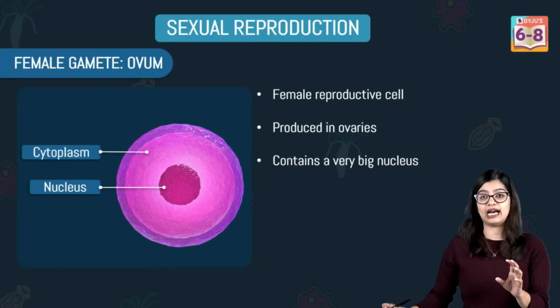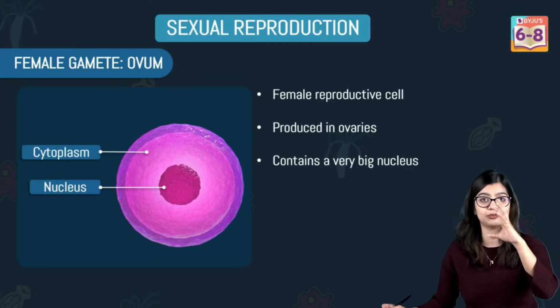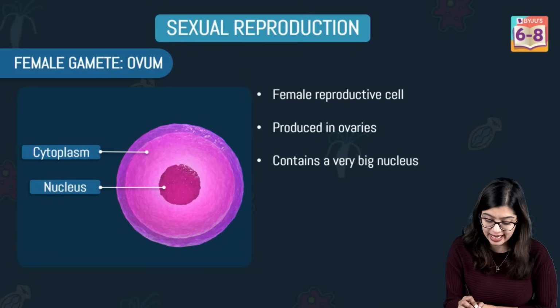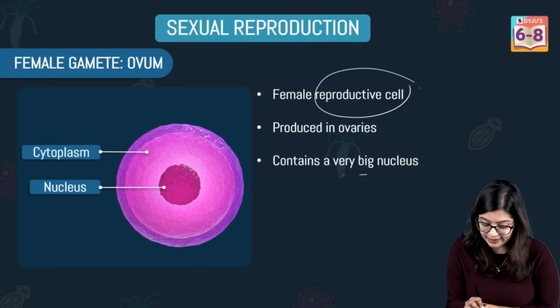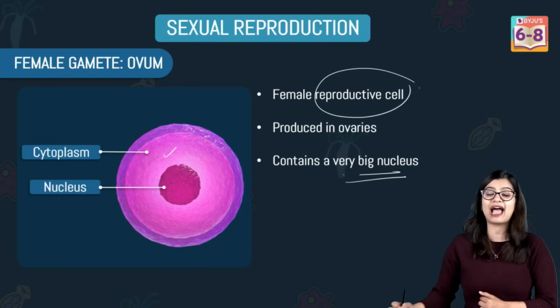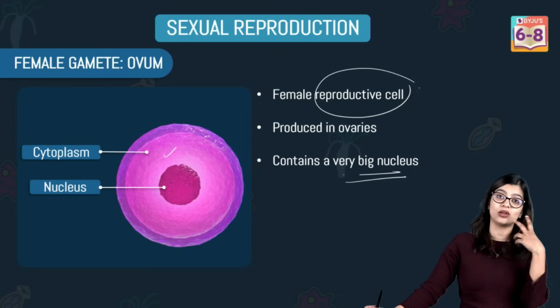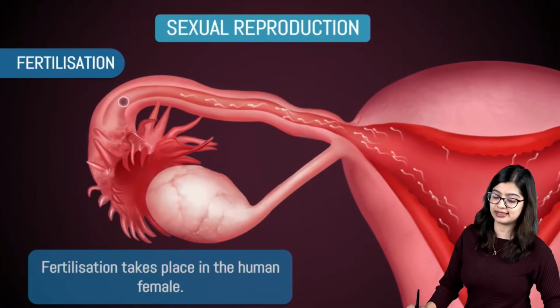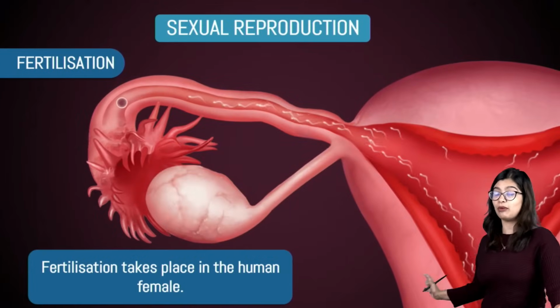Now along the same time, let's say the egg is released by the ovary. When the egg is released by the ovary, we see that the egg is the female gamete, right? And this has the cytoplasm, and it has a nucleus that has all the genetic information.